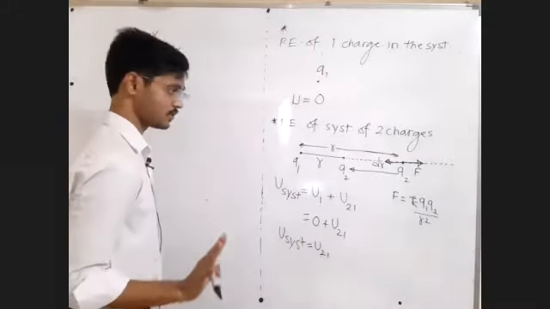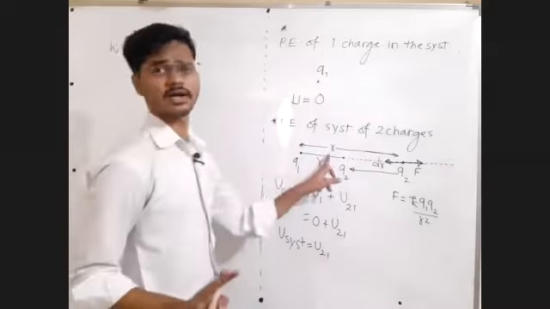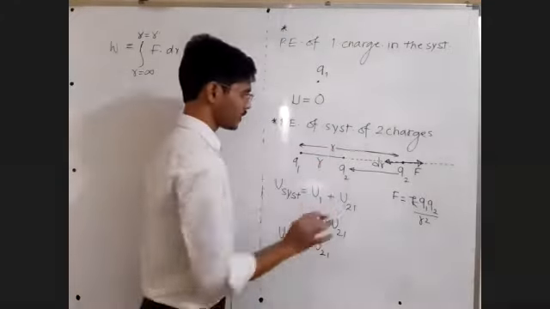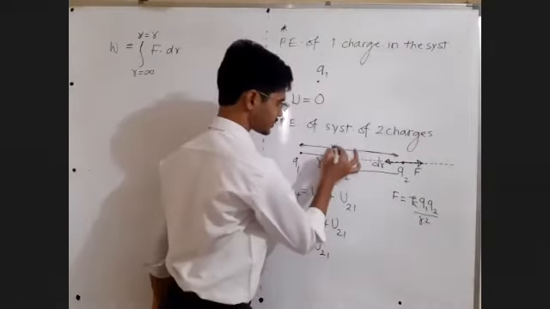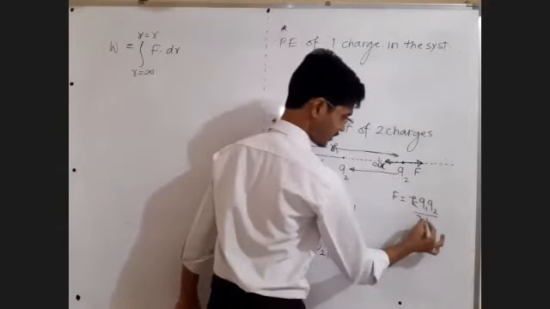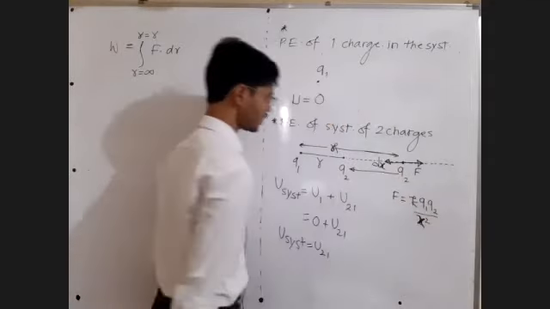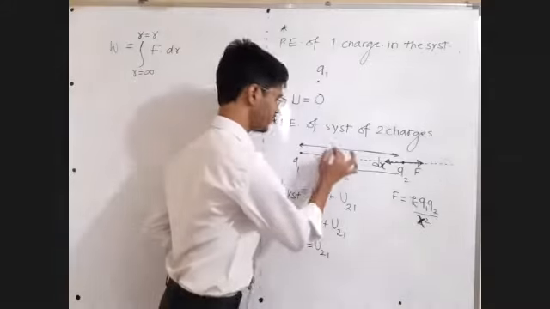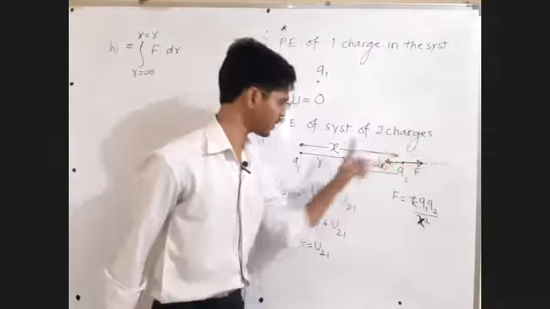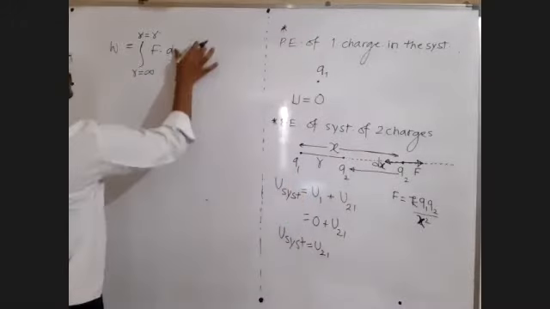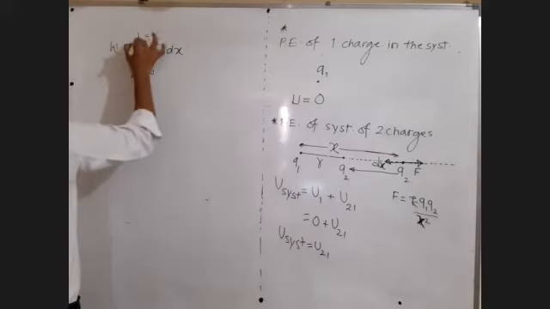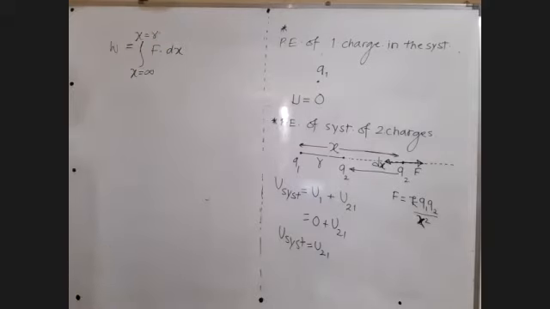Or what you can do is this also. Instead of using r, if you are getting confused between this r and this r, you can slightly modify this letter as x. No issues. Now this x value was initially infinity, this is distance x. Finally it will be r. So F into dx, with x from infinity to r. If you are comfortable with r, that is also okay, no problem.